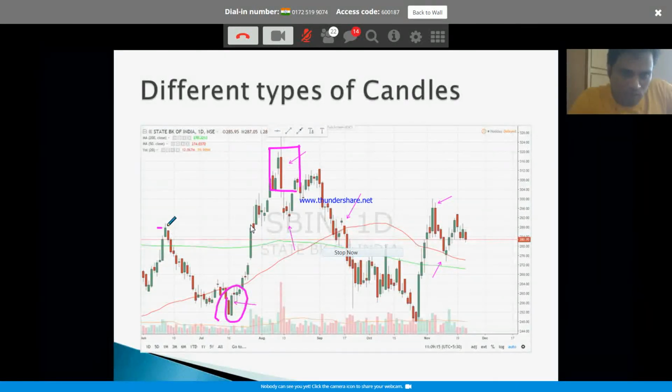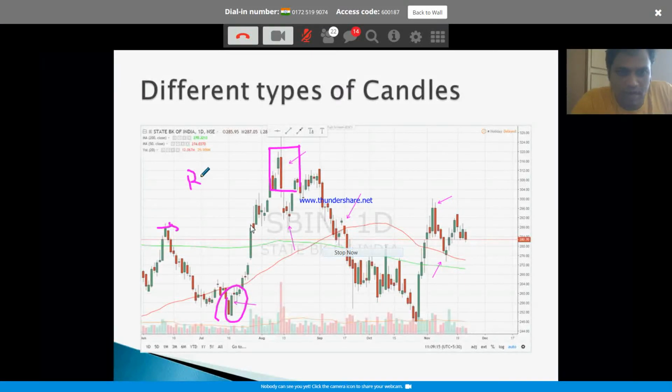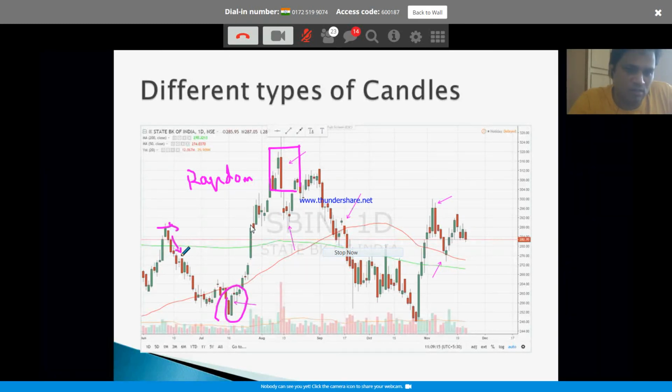You don't want to buy it here, right? You don't want to take a random entry. You look for the clues where you can take a logical entry. No random entry. A lot of people look at the weekly chart, let's say that is bullish, and they want to buy the moment it's sold out for 2 days. You can buy anywhere here, assume. But will you be able to hold on as it keeps on selling?